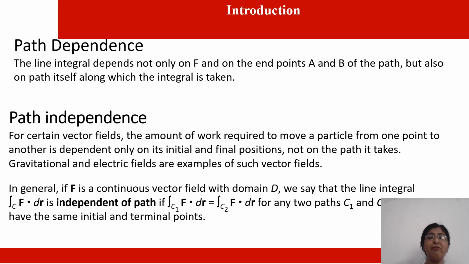In general, if F is a continuous vector field with domain D, we say that the line integral over C of F dot dr is independent of the path if integral over C1 of F dot dr is equal to integral over C2 of F dot dr. This means if two line integrals along any paths are equal, then we say that the integral is path independent, for any two paths C1 and C2 having the same initial and terminal points.